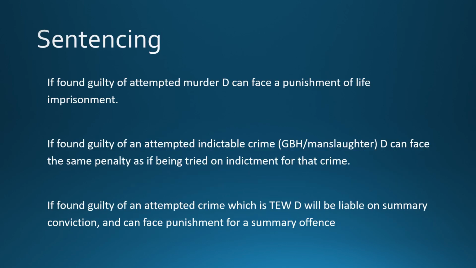Now, sentencing then. If found guilty of attempted murder, a defendant can face a punishment of maximum life imprisonment. If found guilty of an attempted indictable crime, so for example GBH or manslaughter, a defendant can face the same penalty as if being tried on indictment for that crime. What we were saying there is, if the maximum is life, then the maximum is still life imprisonment. Now, if found guilty of an attempted crime which is triable either way, the defendant will be liable on summary conviction and can face a punishment for a summary offence. So it's much less, for example, for theft.